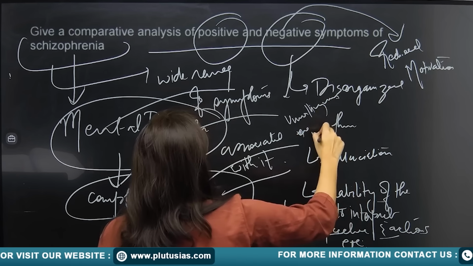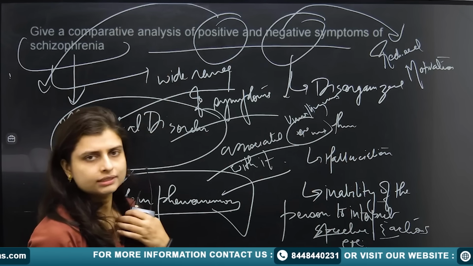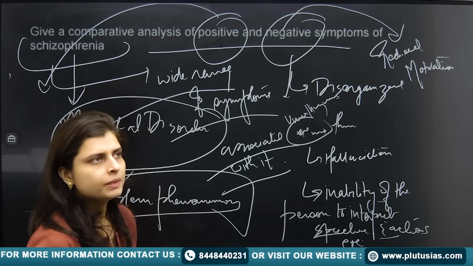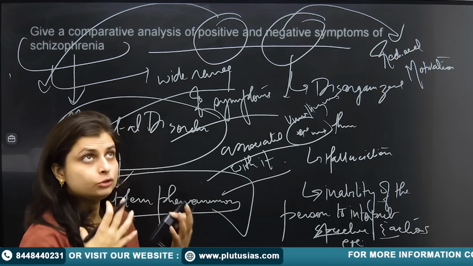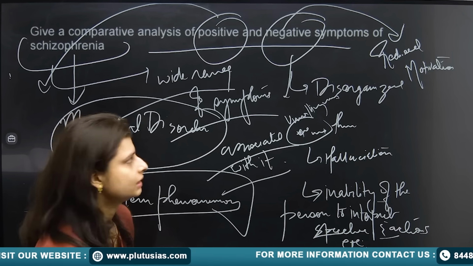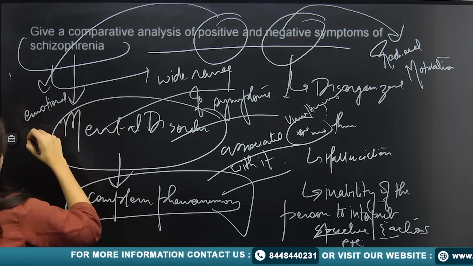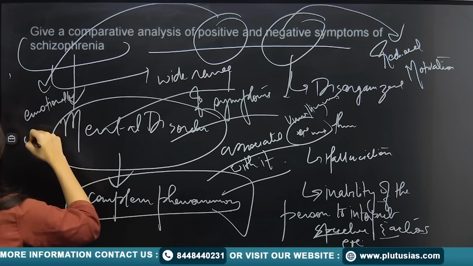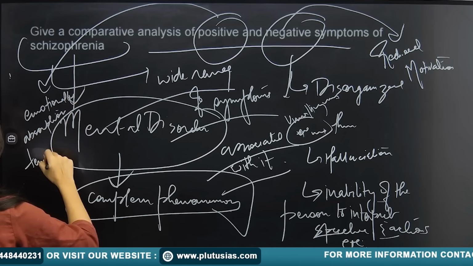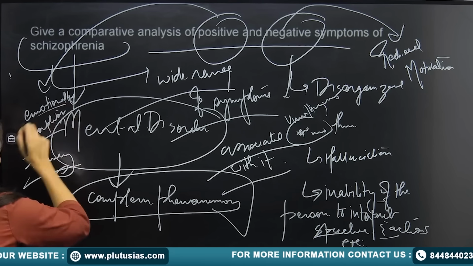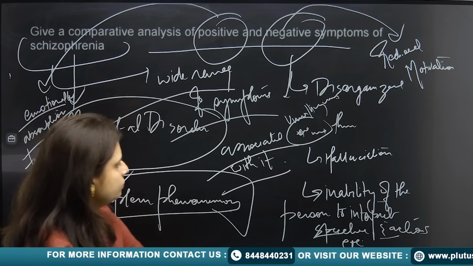When it comes to positive aspect, then you can say that the emotional construct is very strong. So the person is able to, emotionally is very absorbing tendency. You can talk about the emotionally absorbing tendency of the mind. So the positive could be the emotionally absorption tendency. Fine. This is how you are going to attempt this question of schizophrenia.